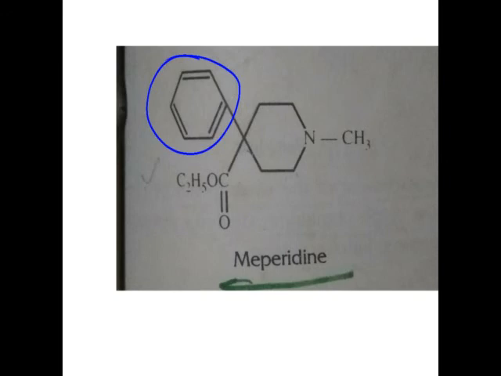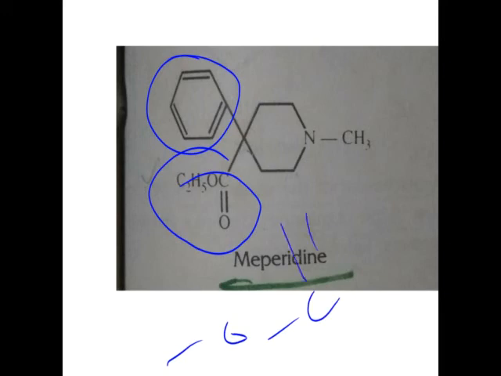Then replacement of the carboethoxy group by an acyloxy group results in better analgesic activity. So instead of COOC2H5, if we convert it into OCOC2H5, that is the acyloxy group, it results in better analgesic activity. Then at the N-methyl group, if we replace it with an aralkyl group, it increases the analgesic activity.